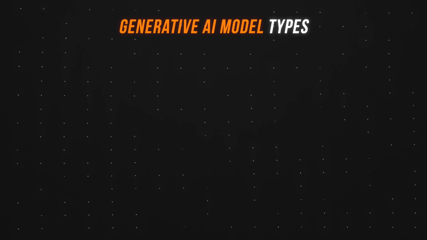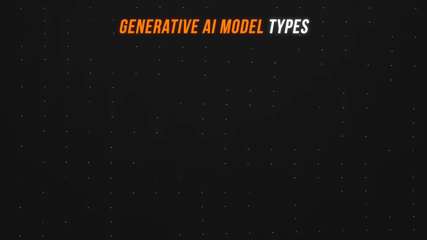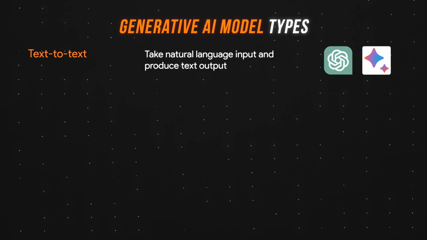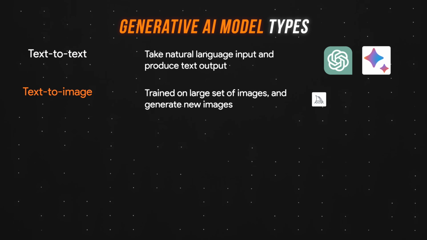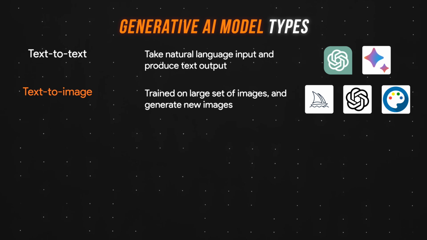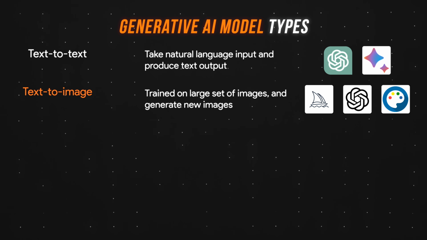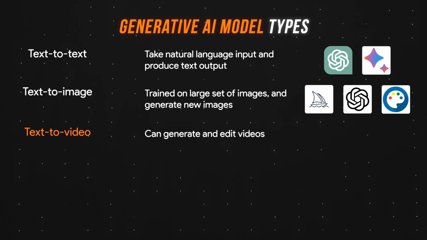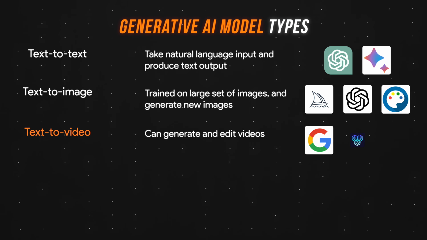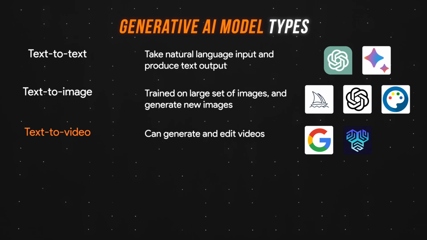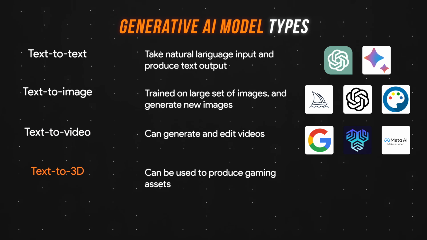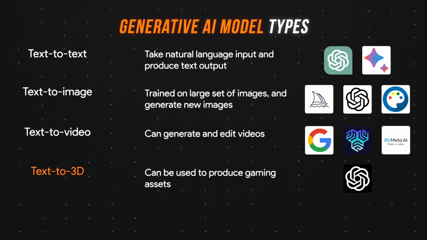Moving on to different generative AI model types, most of us are familiar with text-to-text models like ChatGPT and Google Bard. Other common model types include text-to-image models like Midjourney, DALL-E, and Stable Diffusion. These can not only generate images, but edit images as well. Text-to-video models, surprise, surprise, can generate and edit video footage. Examples include Google's Imagen Video, CogVideo, and the very creatively named Make-A-Video. Text-to-3D models are used to create game assets, and a little-known example would be OpenAI's Shap-E model.